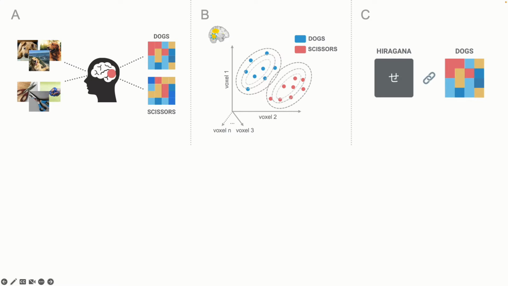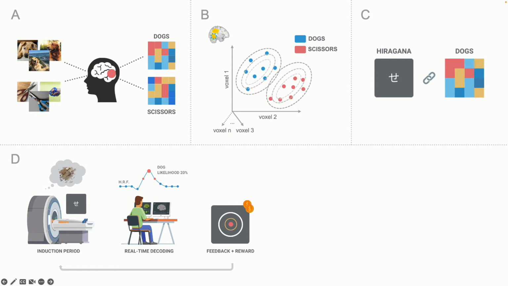With our model already trained, we make participants take part in 4 neurofeedback training sessions on consecutive days. So they remain unaware of the experimental goals, we make them believe that they were participating in a different experiment. With this training, we wanted to create an unconscious association between the perceptual patterns of dogs and a meaningless symbol. During neurofeedback training, we expose participants to the symbol and require them to manipulate their brain activity to increase monetary rewards. These rewards were bound to the probability of activity patterns matching representations of perceived dogs.